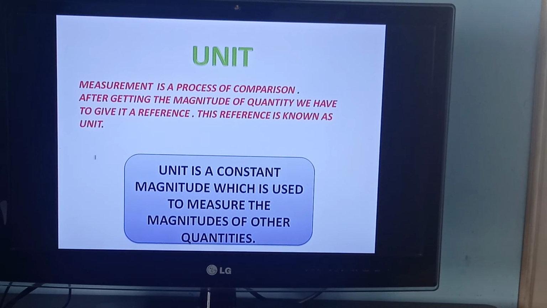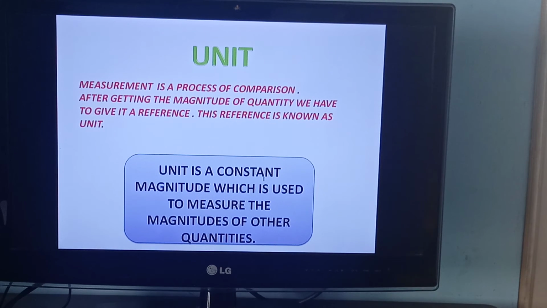This reference is known as what? Unit. Okay. Now this is not the exact definition. To make you understand, I have given this point. Now just come to the definition in this box. Unit is a constant magnitude which is used to measure the magnitudes of other quantities. Now you are aware of this word magnitude. Yes or no?